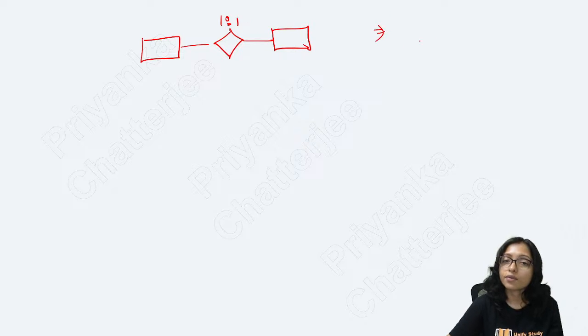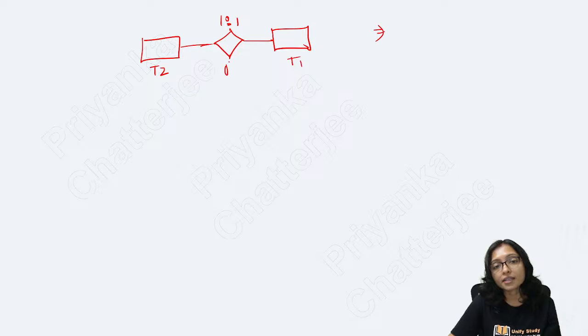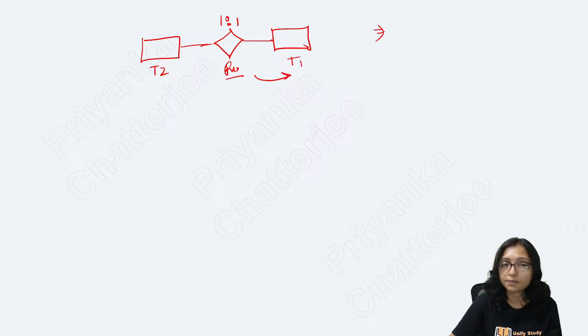When the relationship is 1-to-1, one table will be required for this entity, another table for the other, and the relationship table you can combine with any one of them.